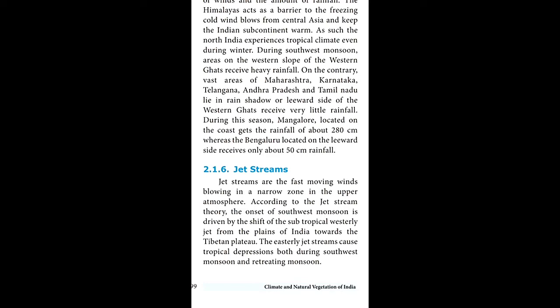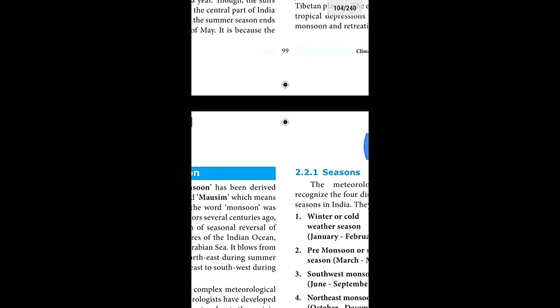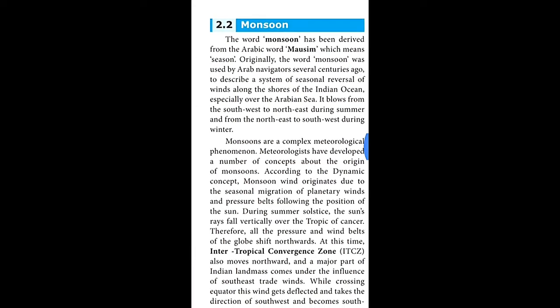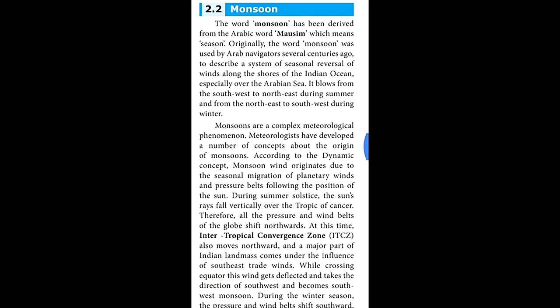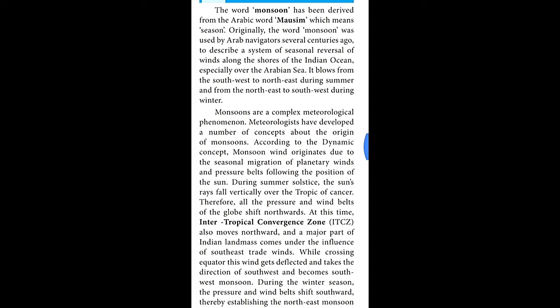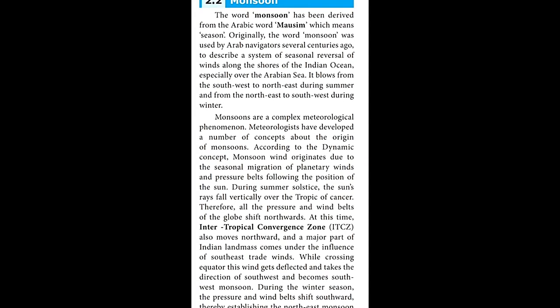Now let us see the next topic, which is called monsoon. The word monsoon has been derived from the Arabic word mausiam, which means season. Originally, the word monsoon was used by Arab navigators several centuries ago to describe a system of seasonal winds along the shores of the Indian Ocean, especially over the Arabian Sea.